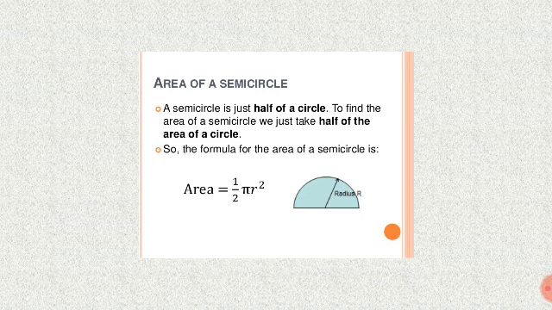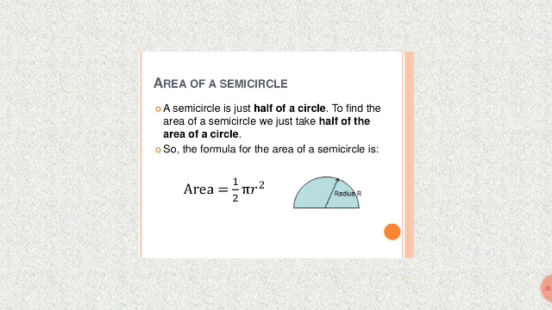Mathematicians have worked out its value to several thousand places and it has never terminated nor repeated. Usually we use the value of pi as 3.14.